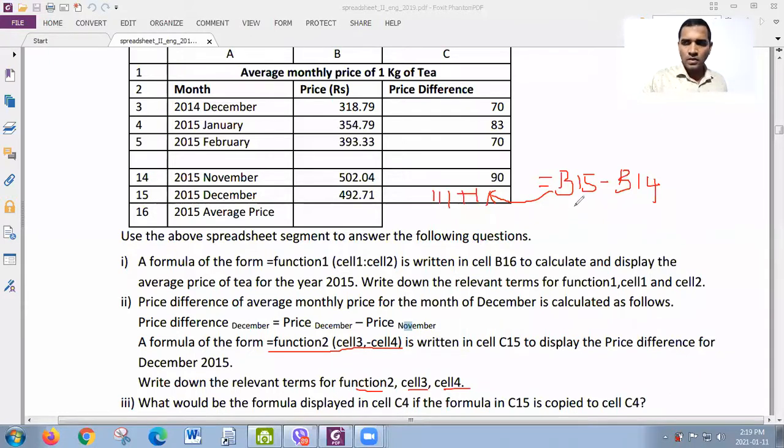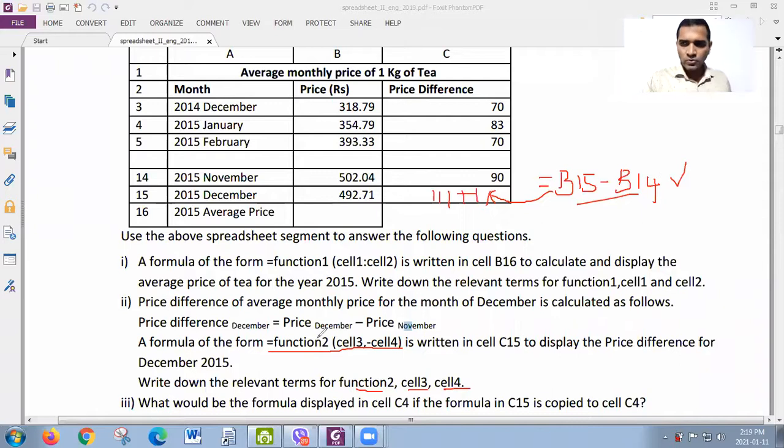Have you got my question? This is written in C15. Will it show the right price difference? Yes, sir. Yes or no? Yes, sir. It is correct, right? So this is correct.